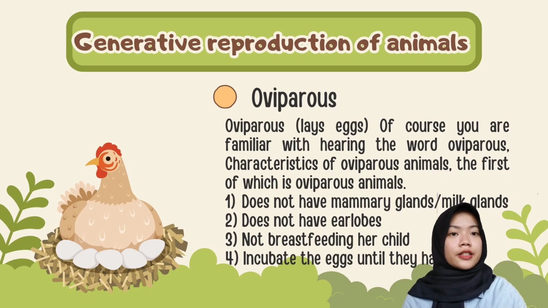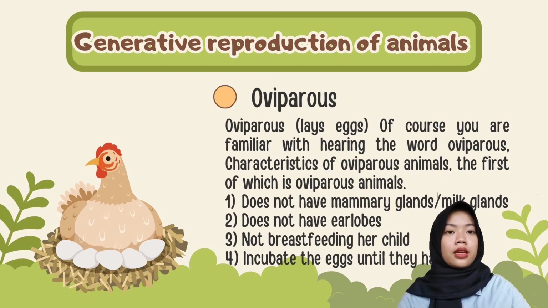These are the characteristics of oviparous animals. 1. Does not have mammary glands. 2. Does not have ear lobes. 3. Does not breastfeed its young. 4. Incubates the eggs until they hatch.